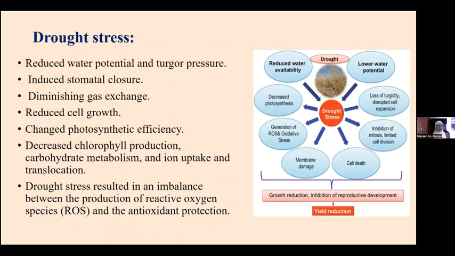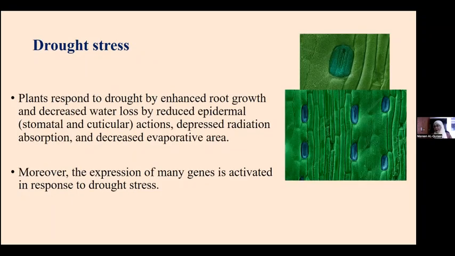Now, a plant is a living organism, and it will respond to drought stress with certain strategies. It enhances root growth and decreases water loss by reducing epidermal conductance and radiation absorption, and it decreases the evaporative area. And also inside the plant, at the molecular level, a group of genes will be activated and expressed to enable the plant to respond to drought stress.